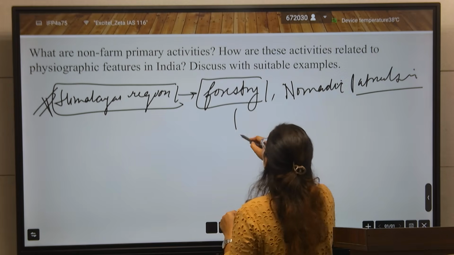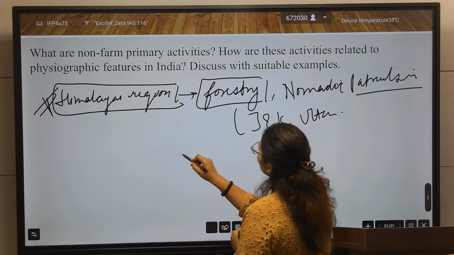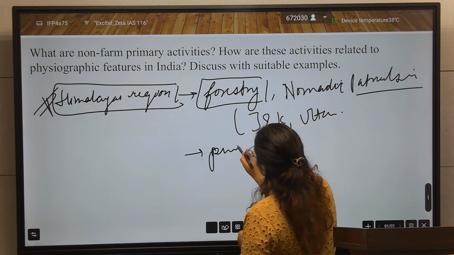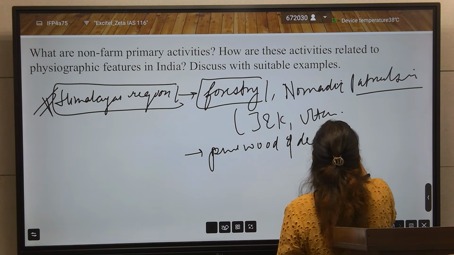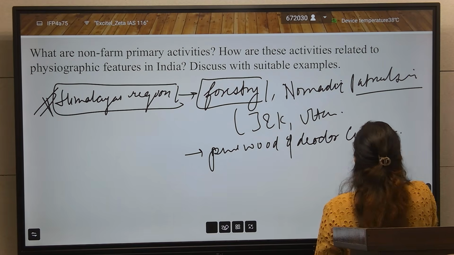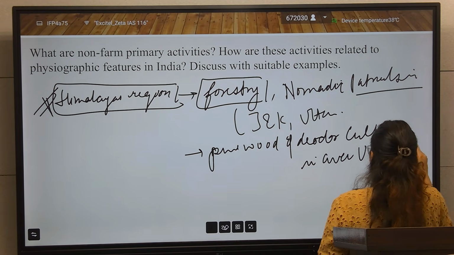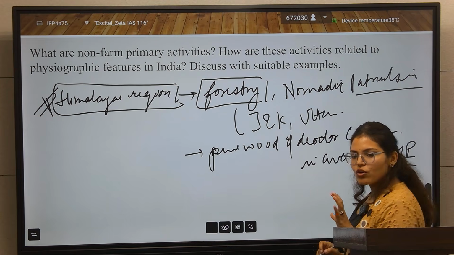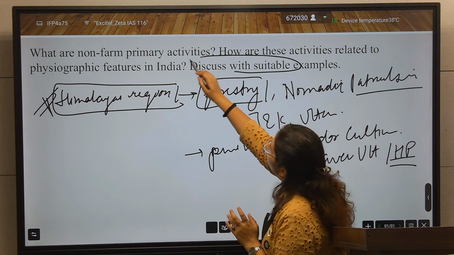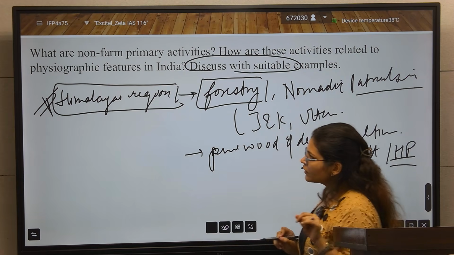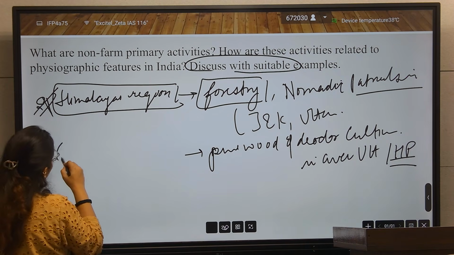You will give the example of Jammu and Kashmir, the example of Uttarakhand, and the example of pine wood and deodar cultivation in the area of Uttarakhand and Himachal Pradesh. Give examples also, because the question is asking to discuss with examples. Then the second physiographic phenomenon is the Gangetic plains.